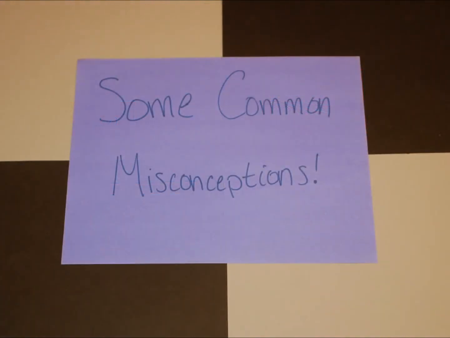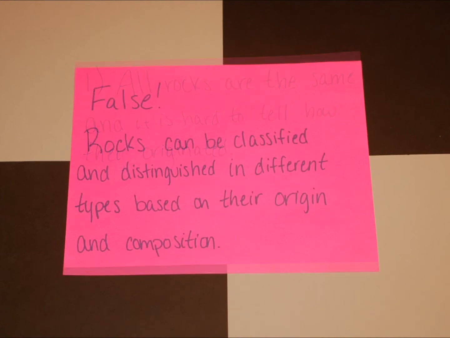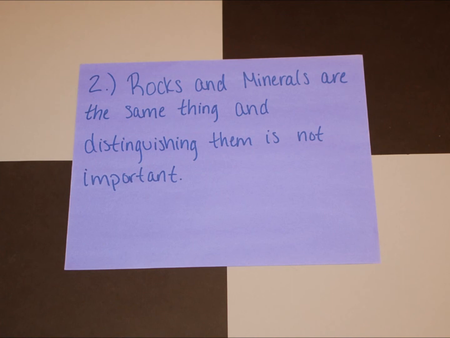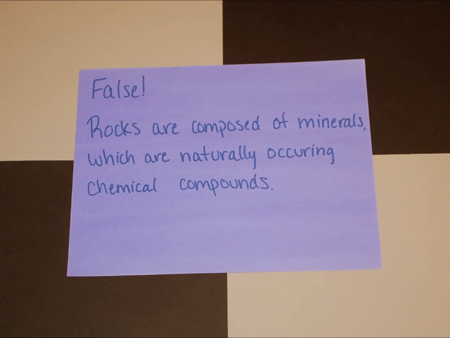Here are some common misconceptions about rocks and minerals. Number 1. All rocks are the same and it is hard to tell how they originated. This is false. Rocks can be classified and distinguished in different types based on their origin and compositions. Number 2. Rocks and minerals are the same thing and distinguishing them is not important. This is also false. Rocks are composed of minerals, which are naturally occurring chemical compounds.